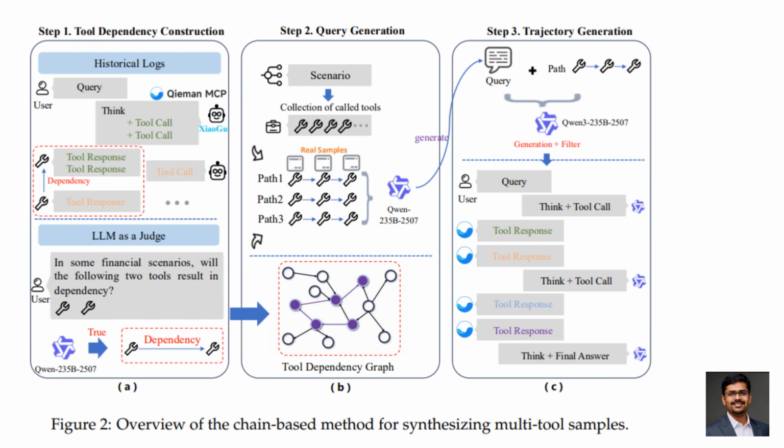Now here's where it gets really interesting. This dataset is built from real-world logs, over 10,000 interactions from a production financial assistant. But they didn't stop there. They amplified complexity using a clever pipeline. First, they built a tool dependency graph. This graph shows how one tool depends on another. For example, you might need to fetch fund data before analyzing portfolio allocation. Then they generate new user queries that force these dependencies to appear. And finally, they simulate full reasoning trajectories where the model must call tools in the correct order.